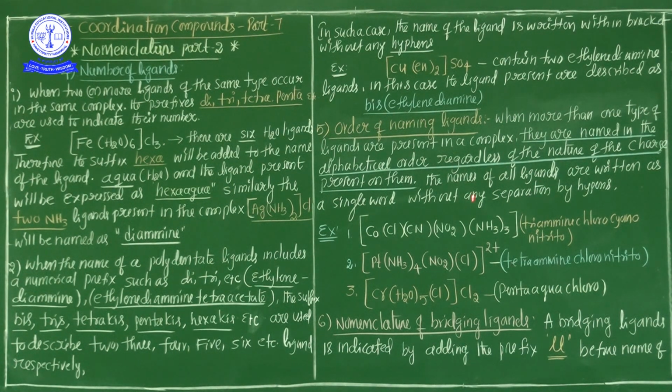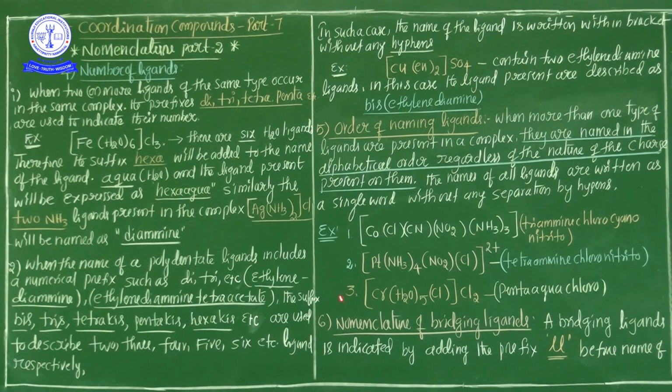So if the complex has more than one type of ligand, we arrange them in alphabetical order, but it does not depend on the nature of the charge on the ligand. There are four types of ligands present. Among them, according to alphabetical order, ammine comes first, present three times. So we write triammine, chloro, cyano, nitrito, and then the name of the central metal ion, cobalt, with charge 3.